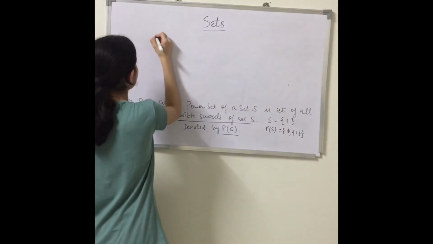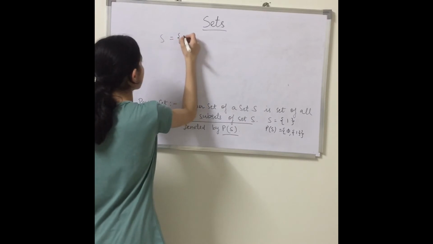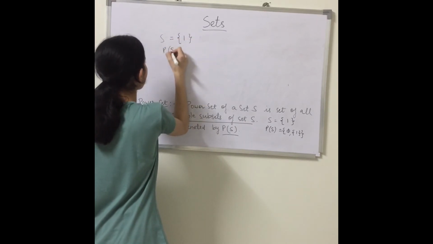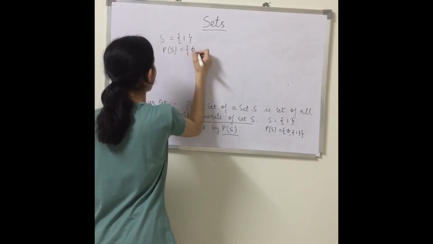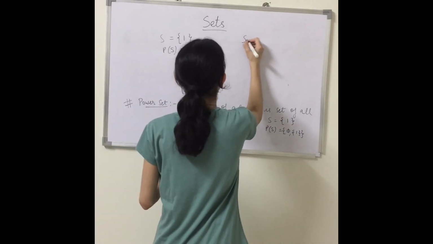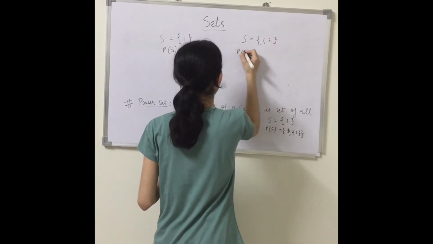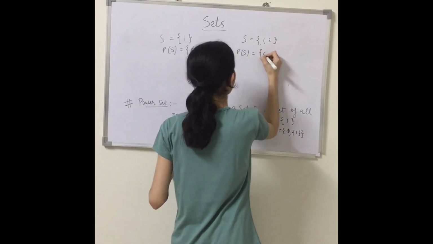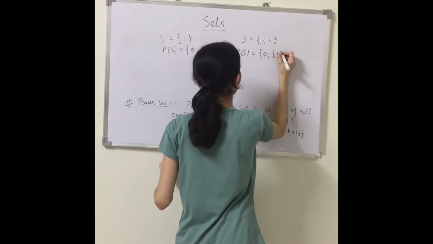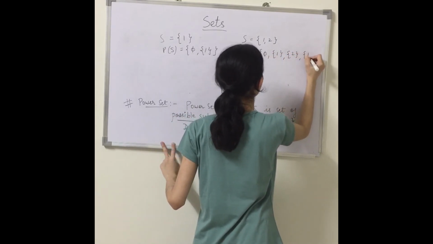Let's take an example. If I have two elements in our set, then what is the power set of S? Phi, {1}, {2} and the set itself.